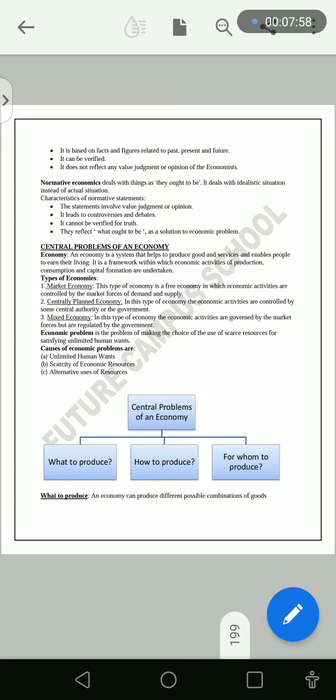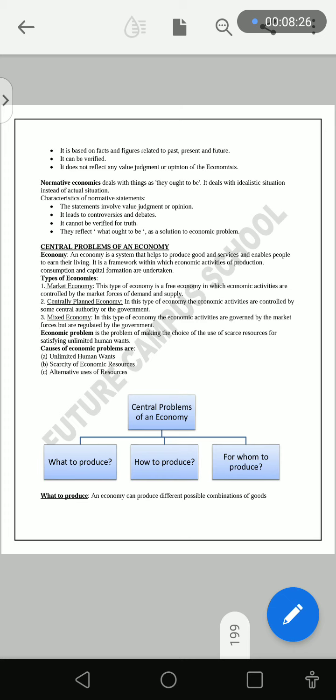Whereas normative economics deals with things as they ought to be. It deals with the idealistic situation instead of the actual situation. Characteristics of normative statements are: the statement involves value, judgment, or opinion. It leads to controversies and debates. It cannot be verified for truth. They reflect what ought to be as a solution to an economic problem.